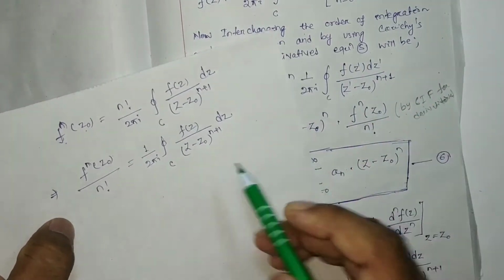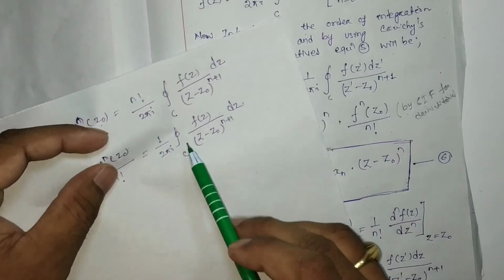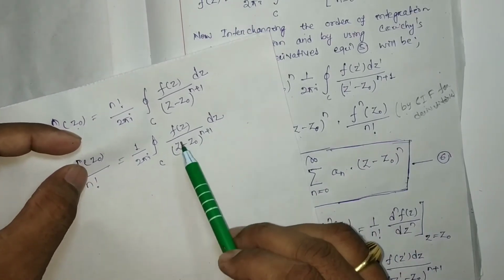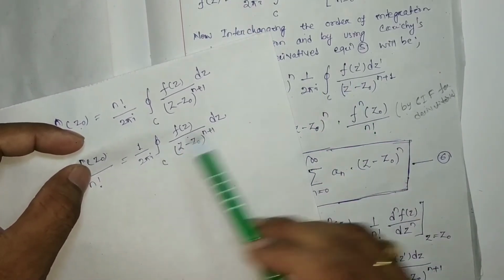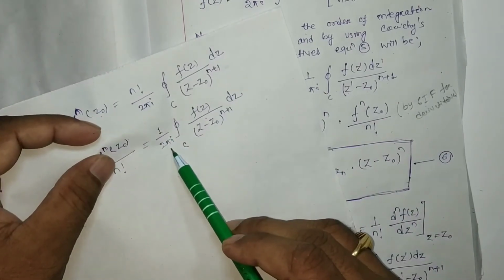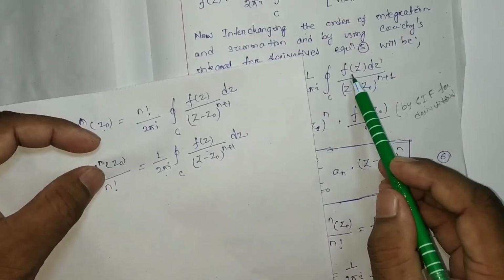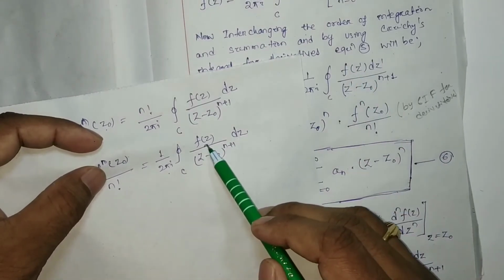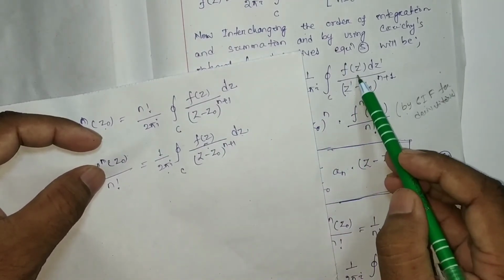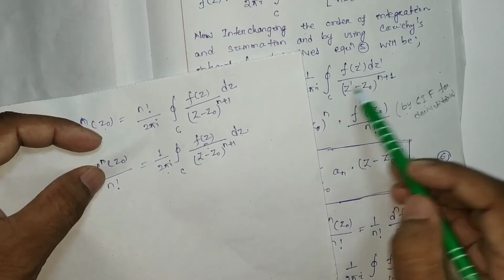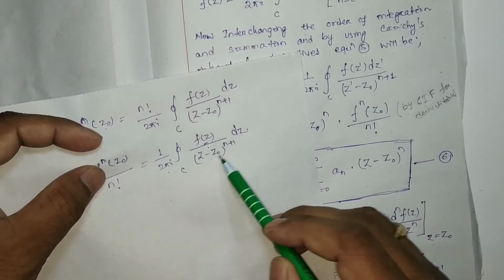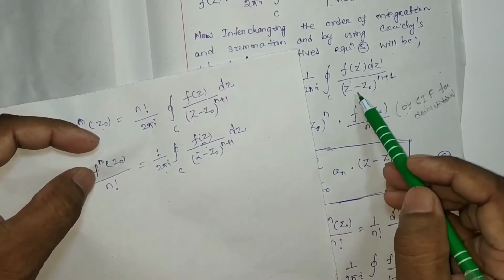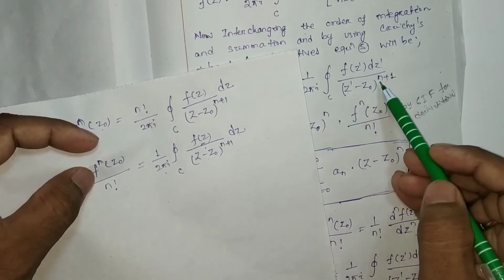If we consider the right hand side and match this one and this one, it is 1 by 2 pi i closed integration. Here f(z) dz is there, here f(z') dz', by (z minus z0) to the power n plus 1, here it is (z' minus z0) to the power n plus 1.